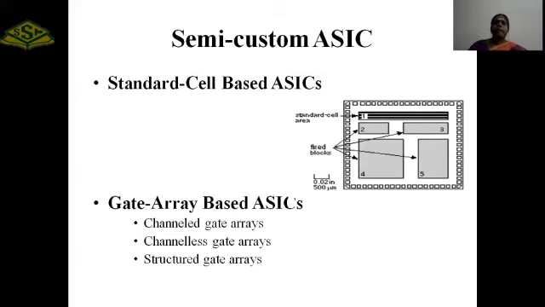So these are the classifications in semi-custom ASIC. First, the standard cell-based ASIC. Here the IC, the single layer, consists of 5 macro cells. The first cell is called a standard cell, and cells 2, 3, 4, 5 are called fixed blocks. Fixed blocks are fixed ones. We can't change any predefined cells in 2, 3, 4, 5. That's why they are called fixed blocks.